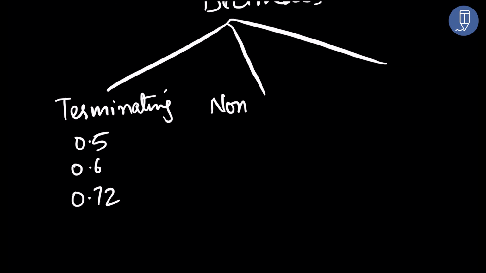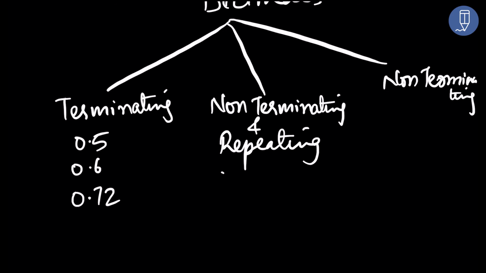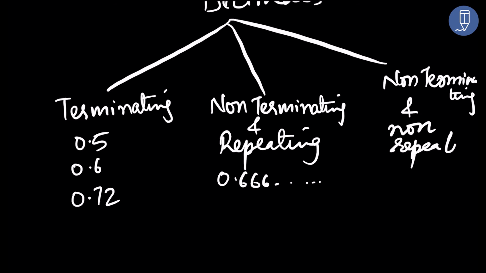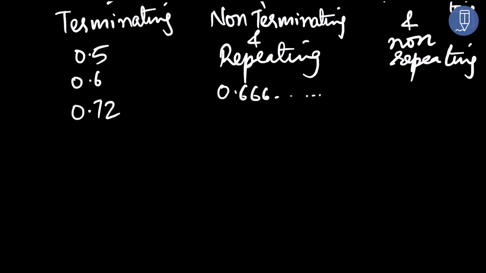Second is non-terminating, and this is also non-terminating. But here it is repeating, which we have already discussed, like 0.666. But here it is non-repeating. That means the numbers will not repeat. So, how do they look like?